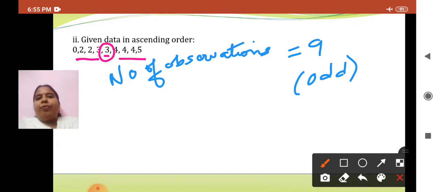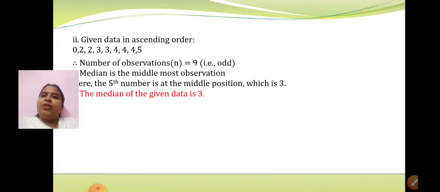The fifth number will be the middle one, and the fifth number is 3. So the median will be 3. As easy as this. You just have to write the data in ascending order first, then see the number of observations. The number of observations is 9, an odd number. When the number of observations is odd, the median is the middle-most observation. Here the fifth number is at the middle position, which is 3.